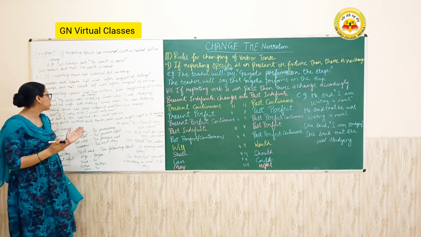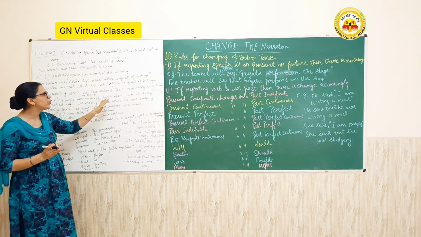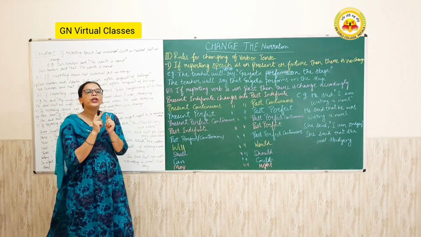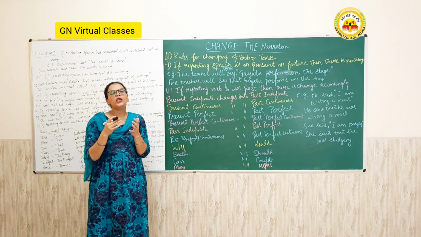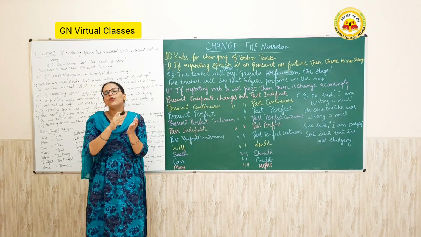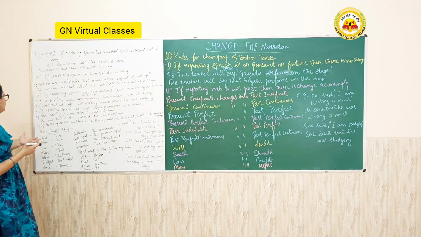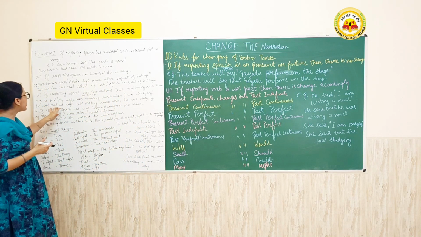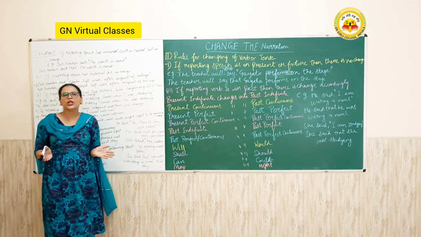The third one is if the reporting speech has two actions happening at the same time, then there is no change. Like he said, "My wife was making lunch when I was studying." There were two actions happening at the same time. His wife was making lunch and he was studying. So he said that his wife was making lunch when he was studying, so there was no change of tense here.